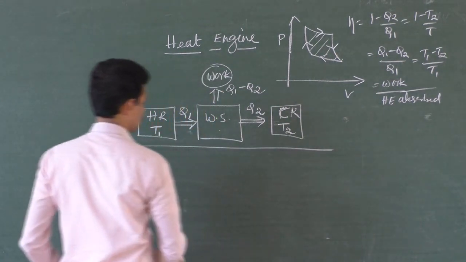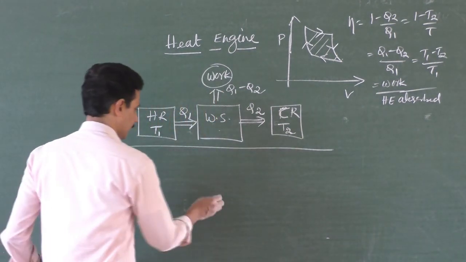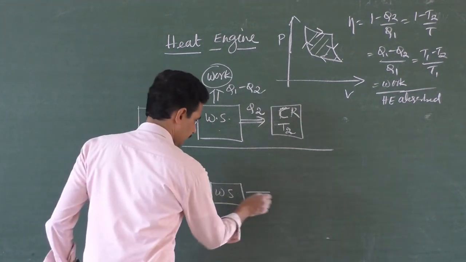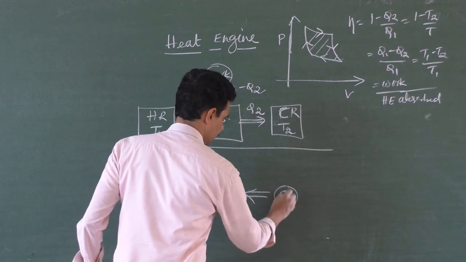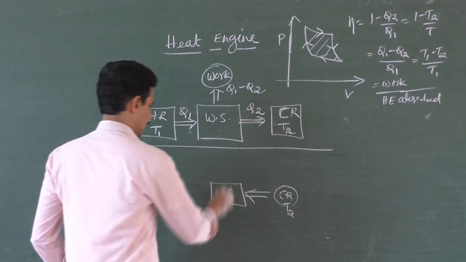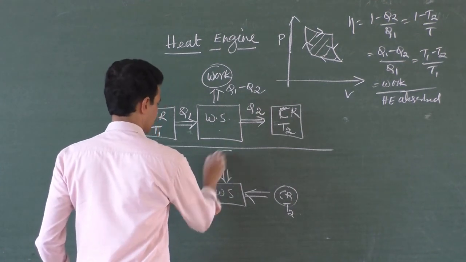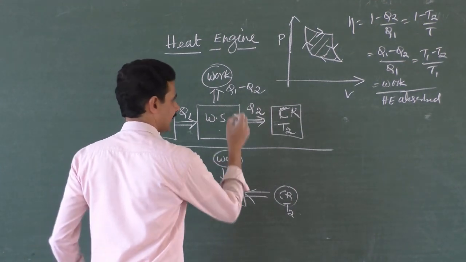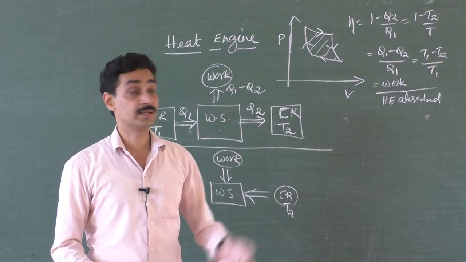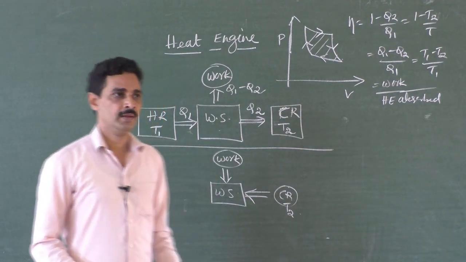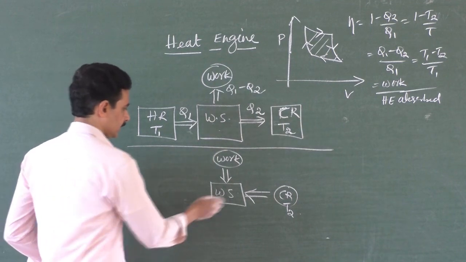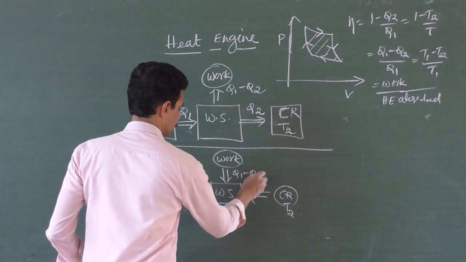So the refrigerator flow chart will be like this. I think you can see this. Here is the working substance, that is the gas. It should absorb heat energy from the cold reservoir, right? Which is at a temperature T2. Now in order to do that, work is done on the gas. You have to compress the gas using an external compressor, which will work using electrical supply. So you should compress the gas. Then you have to release the heat energy to the hot reservoir. And this is Q1 minus Q2, the work done on the gas.